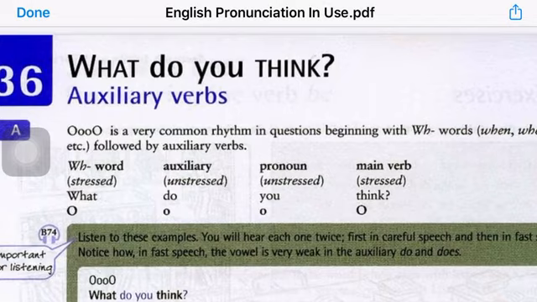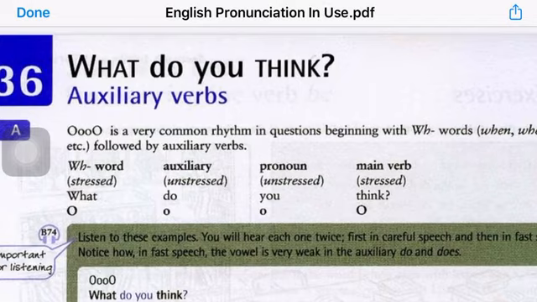Now listen, what do you think? In careful pronunciation, we say, what do you think? But in connected speech, when we try to say such a question in a normal way, in a conversation, we tend to unstress the auxiliary do and unstress the pronoun you. So the question would be pronounced as, what do you think?